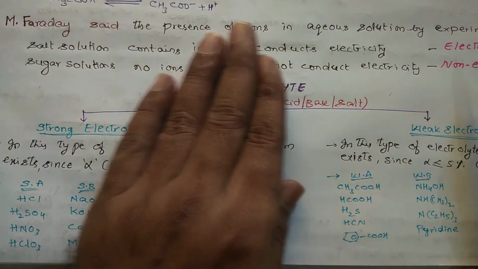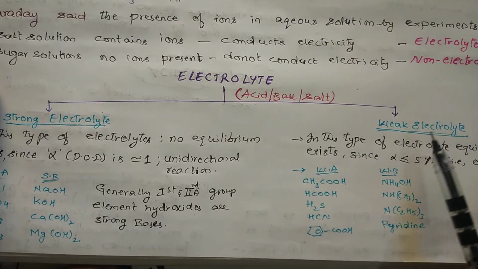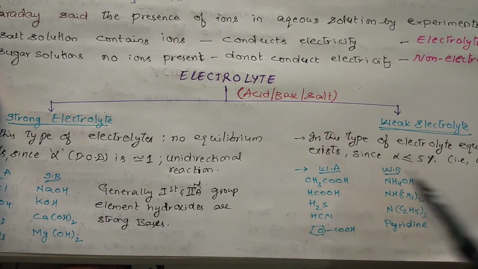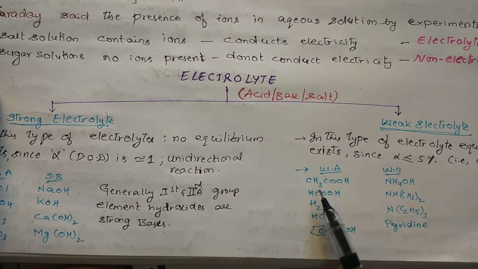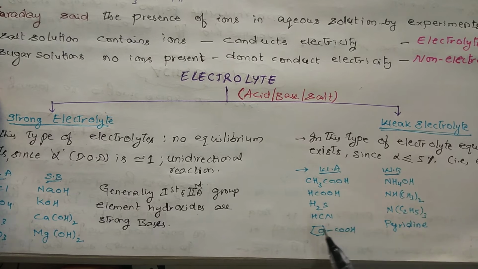So we will not deal with strong electrolytes, and we will be dealing only with weak electrolytes. Weak means you are taking many but only some are getting dissociated. Weak acid examples: CH3COOH, formic acid, hydrogen sulfide, hydrogen cyanide, benzoic acid.